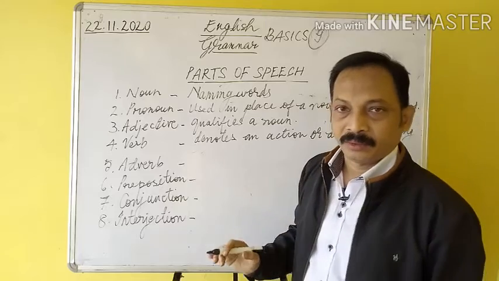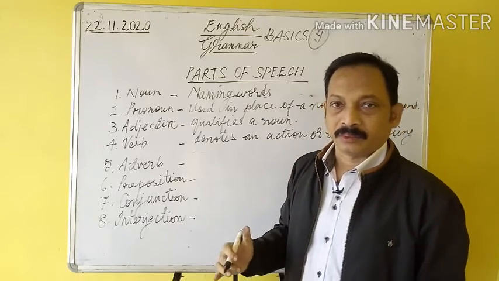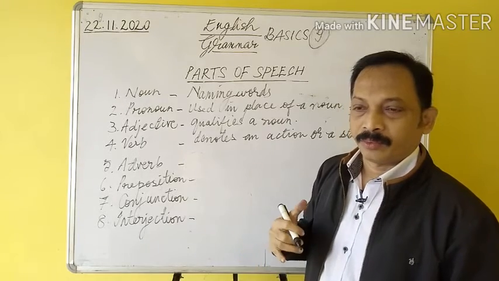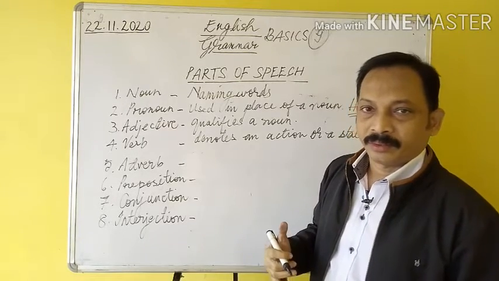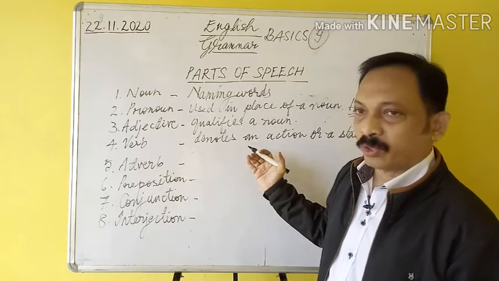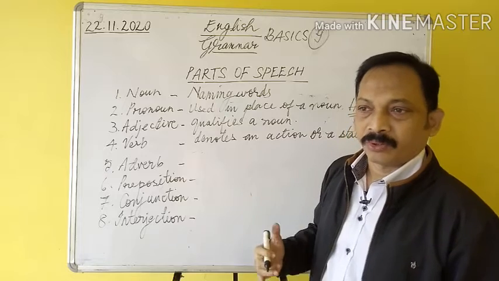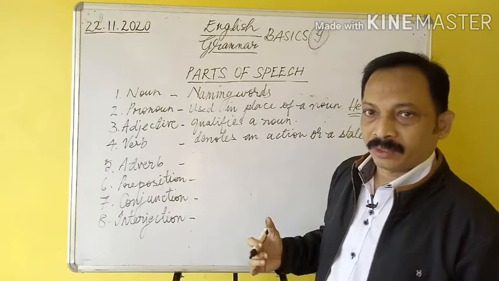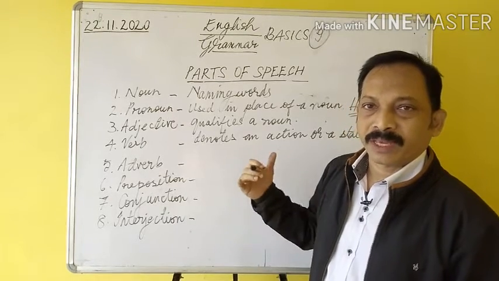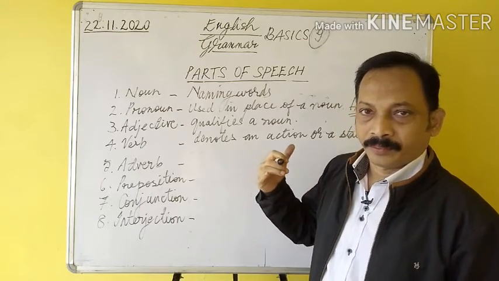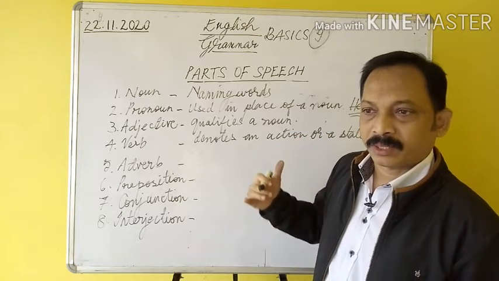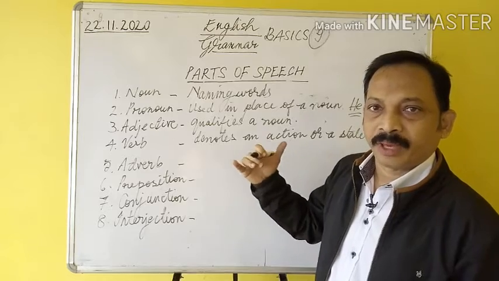An action: come, go, learn, eat, sleep, sit, stand, work, think. All these are action words. Also they show a state of being, like I am a student, he is my friend, she is my sister, and they were our guests, he was a good man.